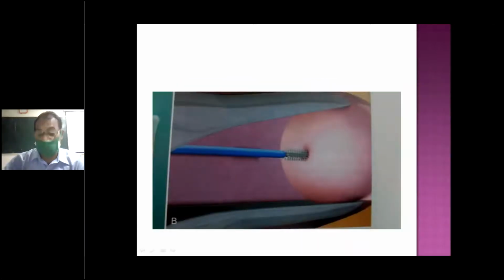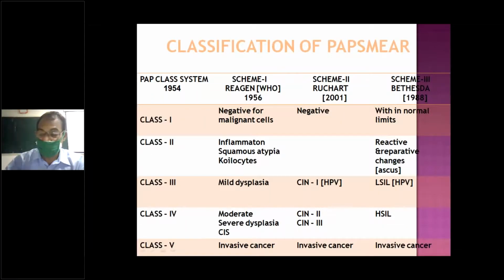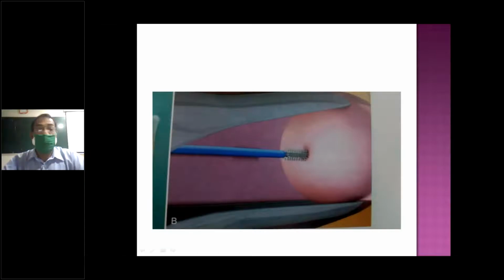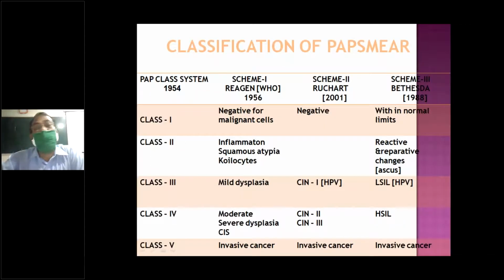After taking the sample, it has to be spread on this glass slide and fixed with 95% ethanol solution fixation. Once it is fixed, then it has to be sent to the cytological pathology department for cytology examination. So when there is a smear, that is what you will find, all these things. I'll tell you what the changes in cytology are.